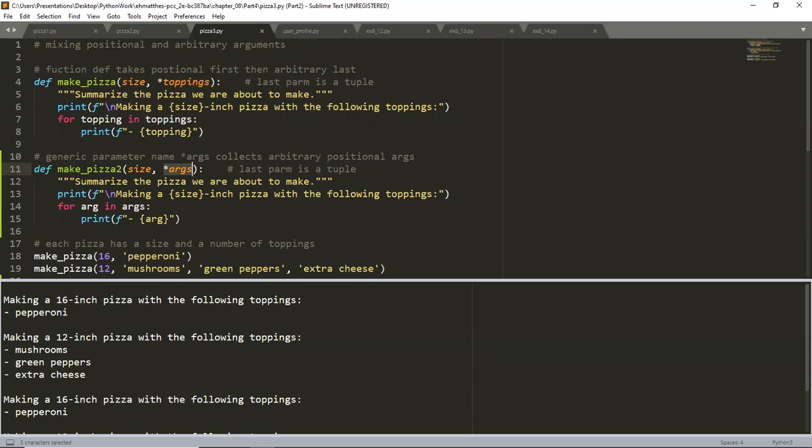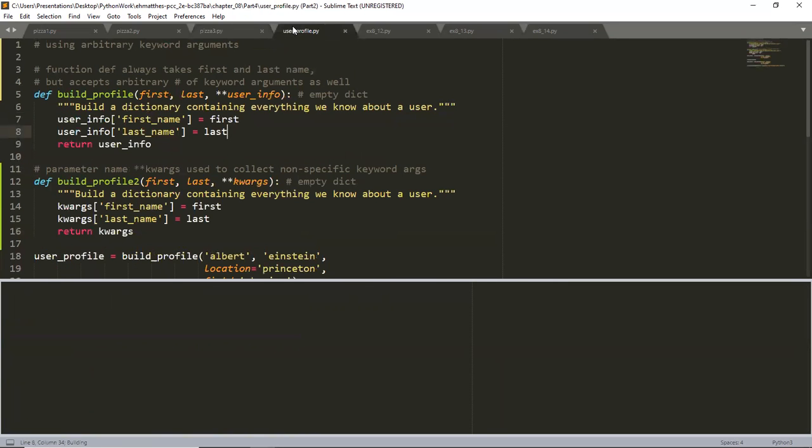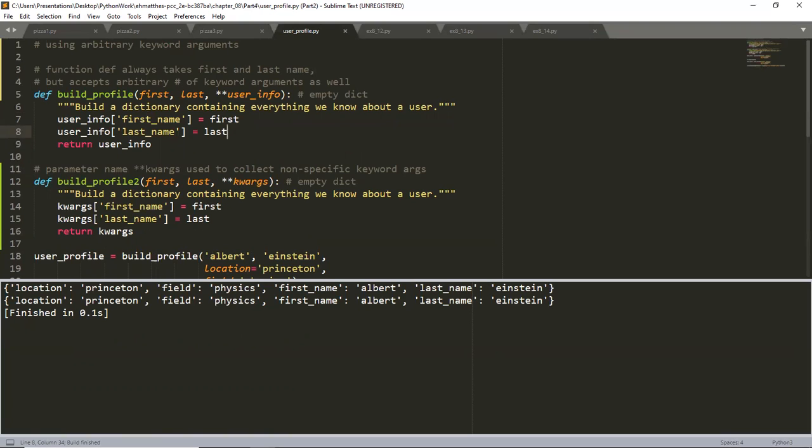So let's go on to talk about using arbitrary keyword arguments. You can write a function that accepts as many key value pairs as the calling statement provides. So sometimes you want to accept an arbitrary number of arguments, but you won't know ahead of time what kind of information will be passed to the function. In this case, you can write a function that accepts as many key value pairs as the calling statement provides. Let's go ahead and take a look at an example here, and it's user profile. Let me go ahead and run it real fast so the output doesn't confuse you.